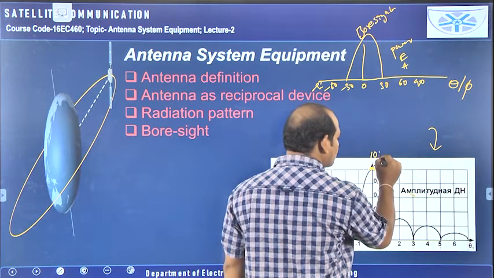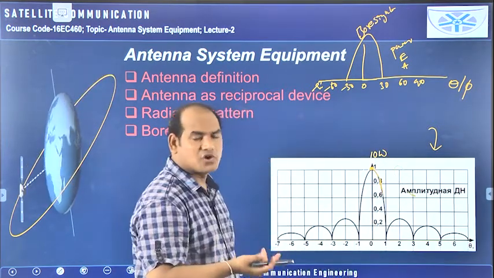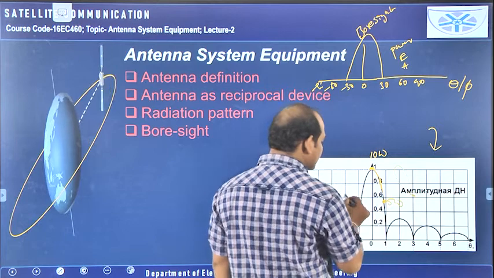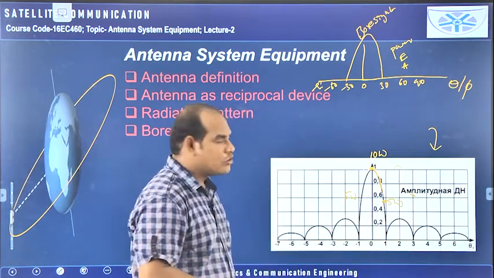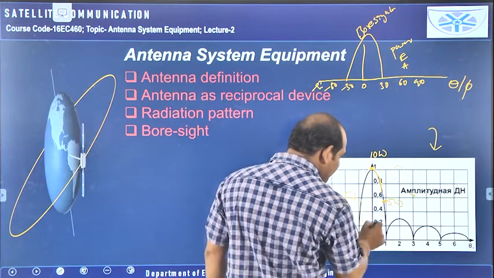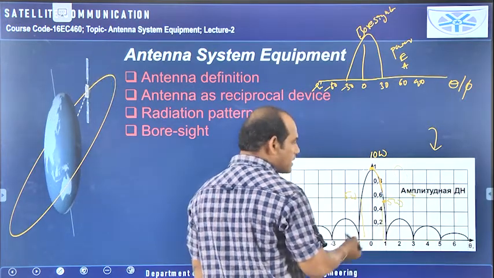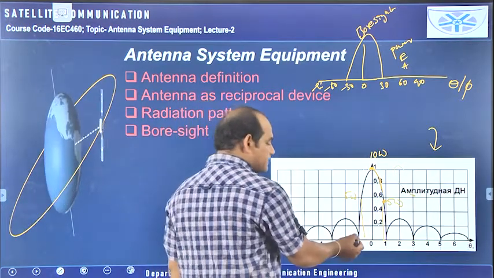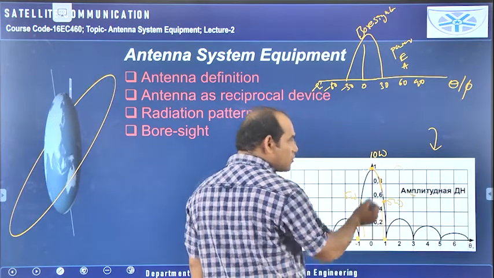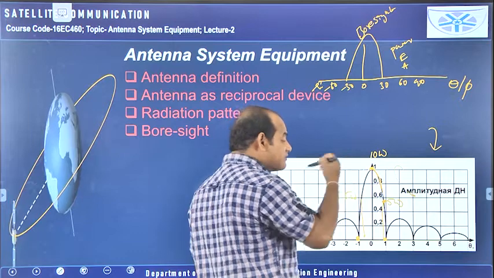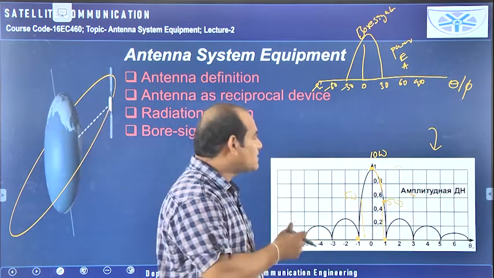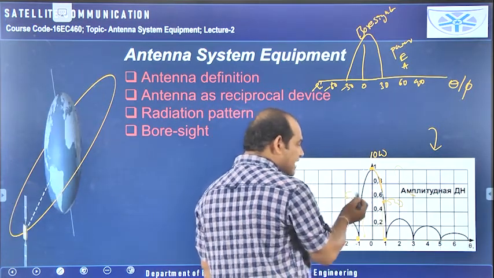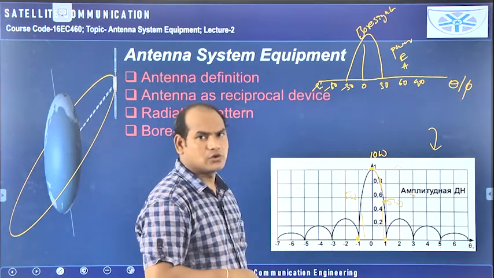For example, here 10 watts is the maximum power it is radiating. So what is half of that? 5 watts. So here, for example, 5 watts is there, and this side also 5 watts is there. Like this we have taken. So 5 watts is available up to what amount of angles, that we have to consider. At theta equal to 1 and minus 1, the power is becoming 0. Here nulls are available. These are nulls. And exactly at theta equal to 0, 10 watts of power is there. But at what angle is the power becoming half of the maximum value? That means 10 by 2, here it is becoming 5, and here also it is becoming 5. Like this we can take.